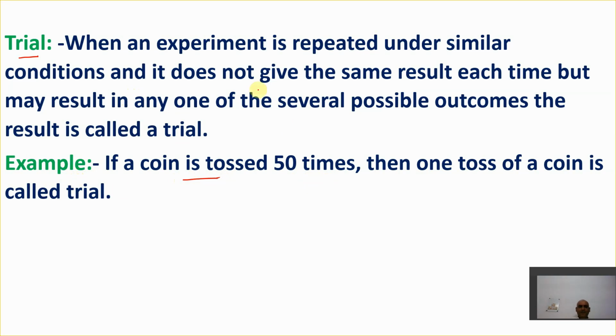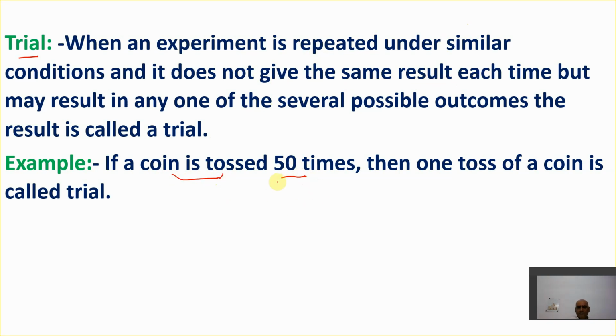Let's match this example with this definition. When an experiment is repeated: here I am applying one experiment. What is that experiment? I am tossing a coin. This is called the experiment here, right? And this experiment is repeated, and how many times? 50 times. And it does not give the same result each time.